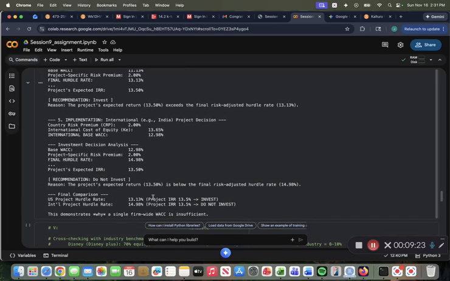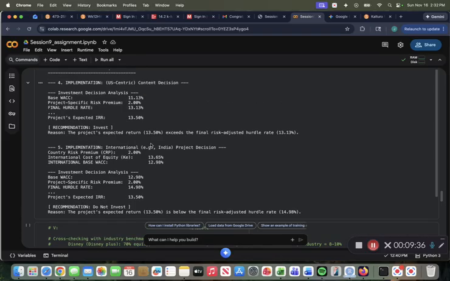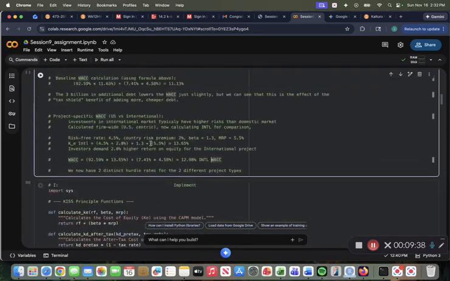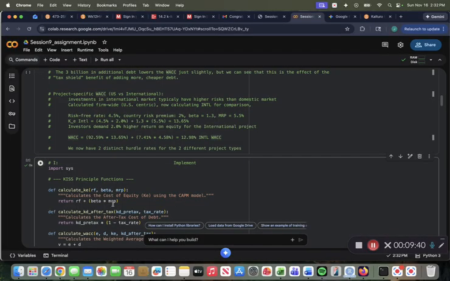And then also looking at the implementation of how investing in an international market, or comparing the WACC for the international market, will change our decision about whether or not we will invest. So just to show that this code works, I'll run it real quick. Give it a little run there.